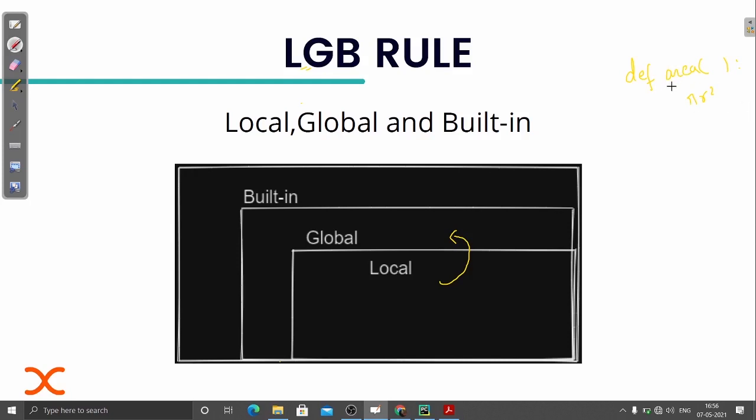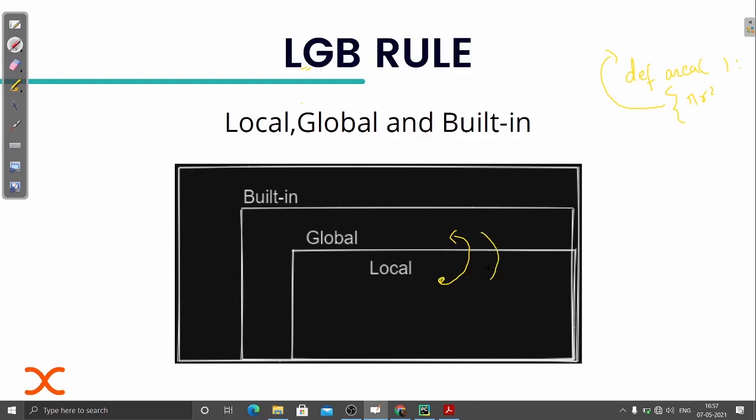So if I search locally, it will not be found. We need to go outside the scope and check whether it is defined or not. And if it is defined globally, then we can use it in the local scope.